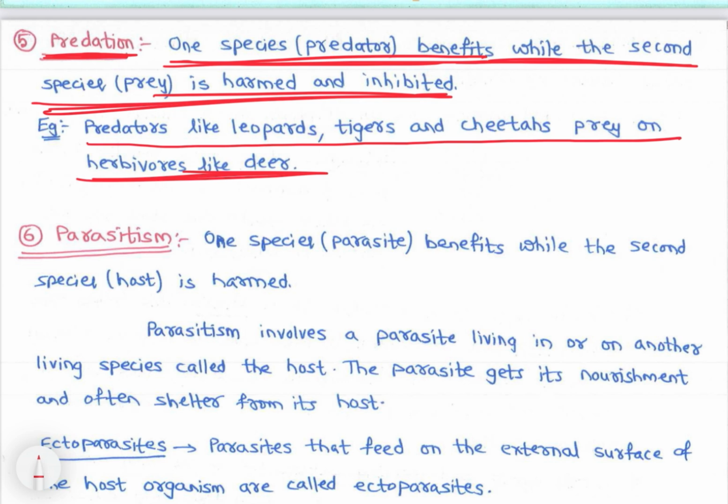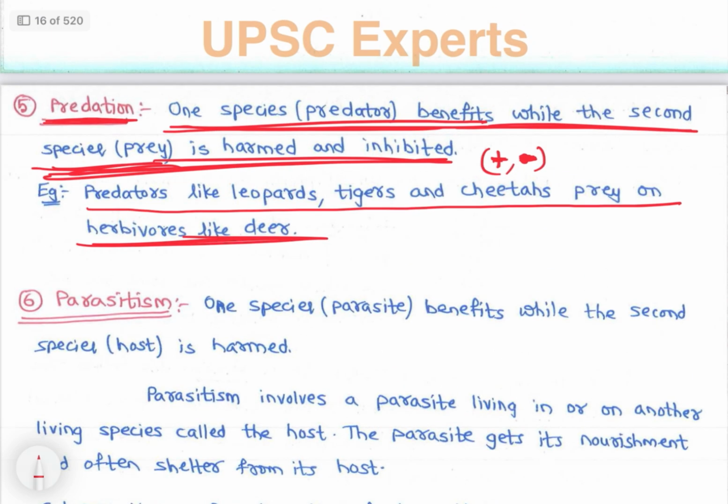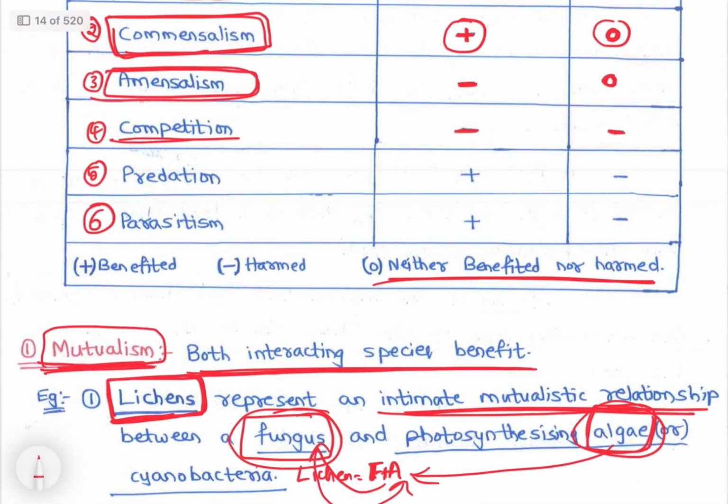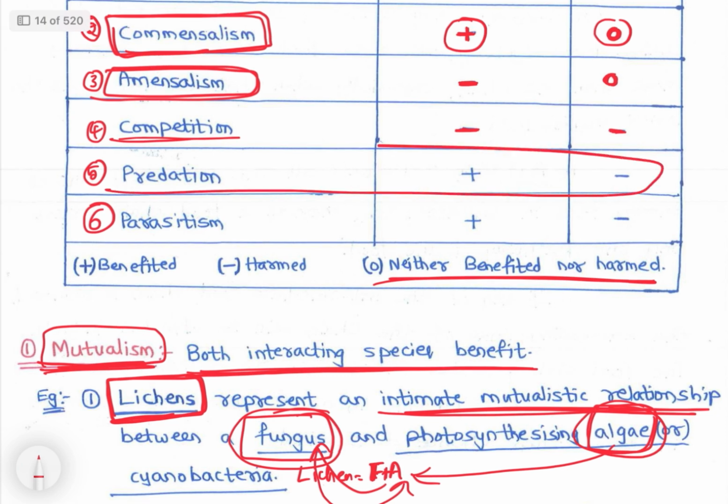So predation is again commonly known. One is positively affected and the other is negatively affected, its life is lost. So positive and negative, that is predation. The tiger is getting the benefit and the deer is getting killed.